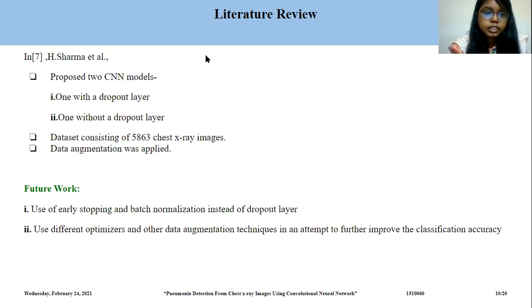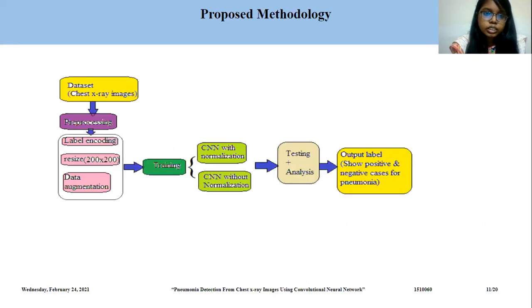In reference 7, H. Sharma proposed two CNN models, one with a dropout layer and the other without a dropout layer. Future works of their model are use of early stopping and batch normalization instead of dropout layer, use of different optimizers and other data augmentation techniques in an attempt to further improve the classification accuracy.